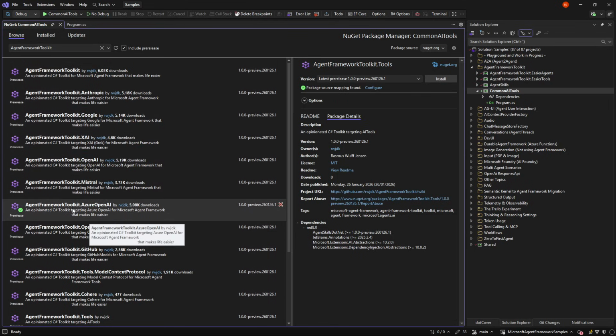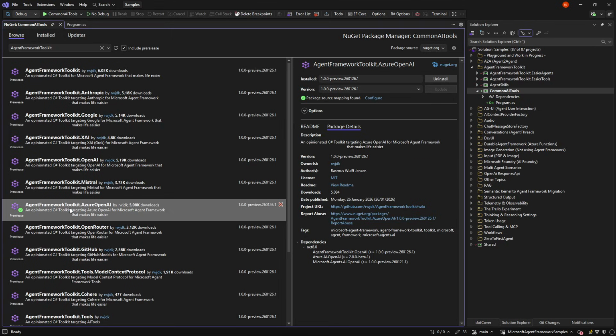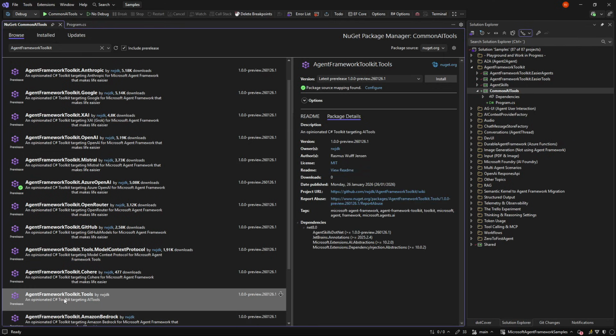And I use the Azure OpenAI one, which underneath it has the Agent Framework Toolkit tools. This can also be used without the Agent Framework. You can see it just has a dependency of Microsoft Extensions AI. So it doesn't need the more advanced stuff if need be.